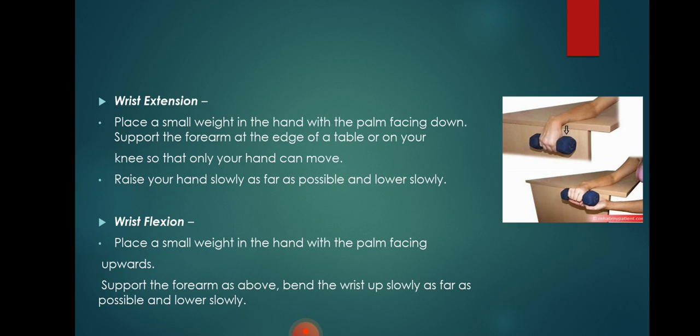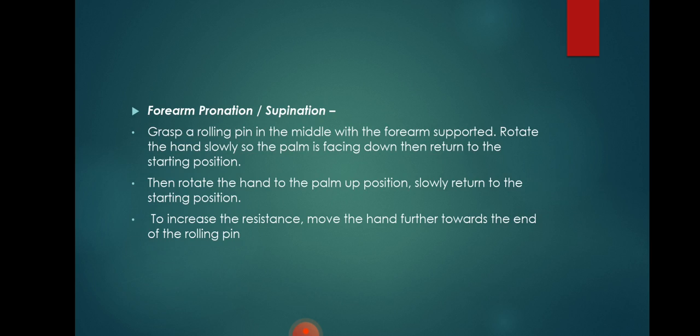Second is the wrist flexion, just the opposite of that. Place a small weight in the hand with the palm facing upwards. Support the forearm as above. Bend the wrist up slowly as far as possible and lower slowly.